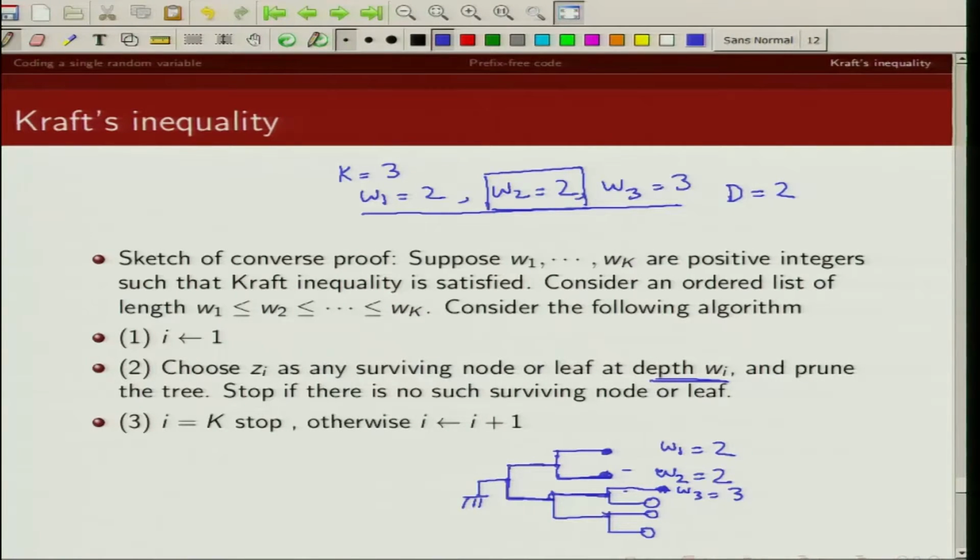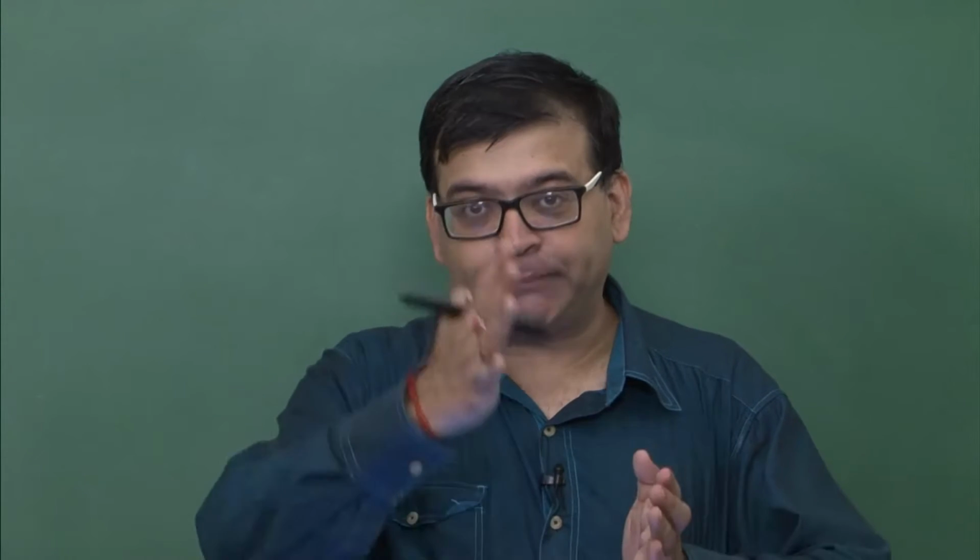So to repeat what I said, to map each of these code words of length W1, W2, W3, I first create a full D-ary tree of depth n, which is the maximum value of Wi, which is Wk. Then I go to depth Wi, which is W1, W2, W3, and I delete all the nodes, leaves and branches starting from that particular node at depth Wi.